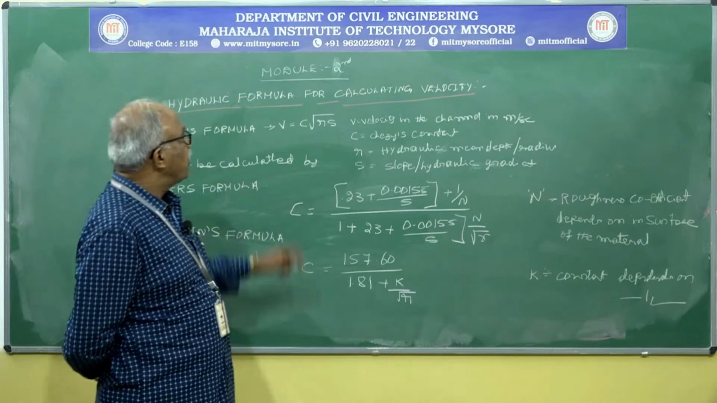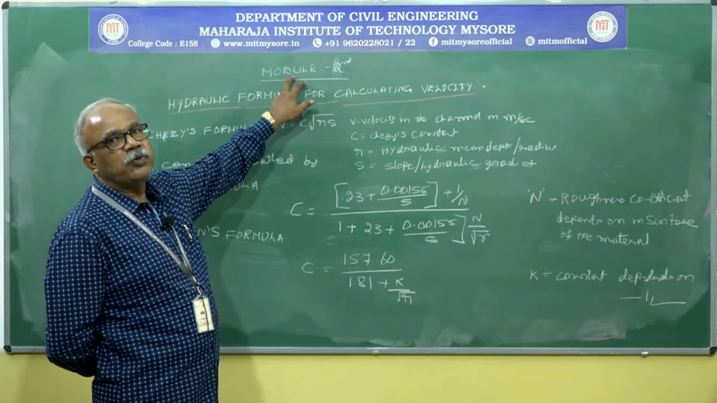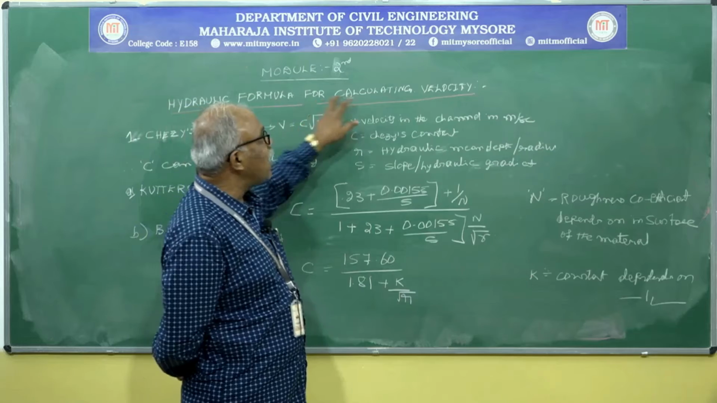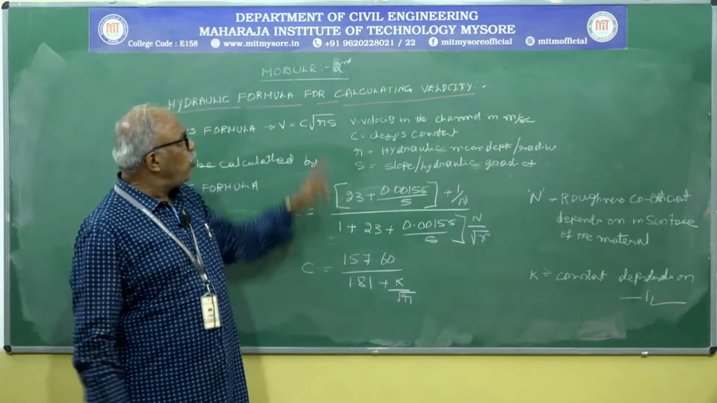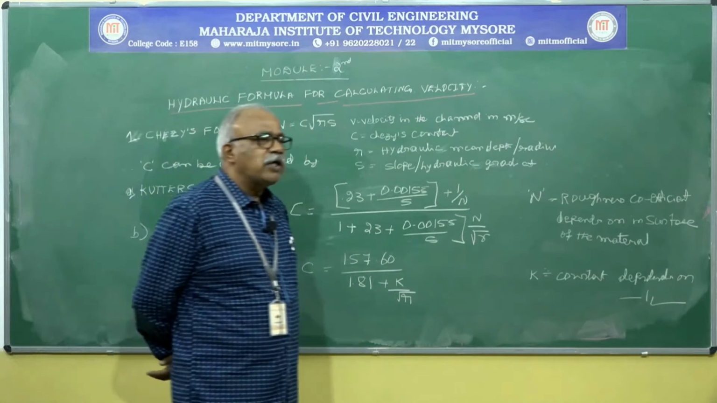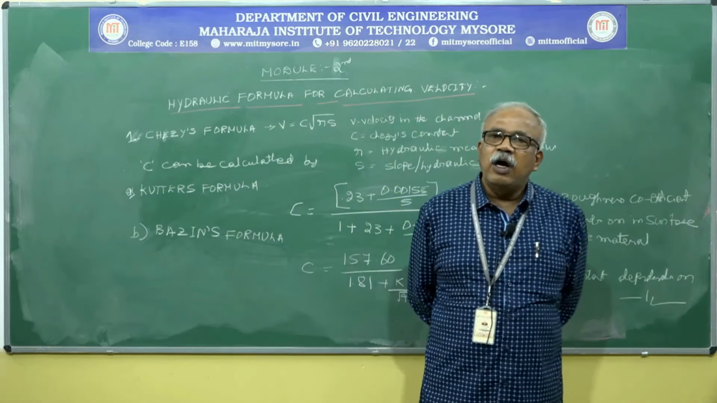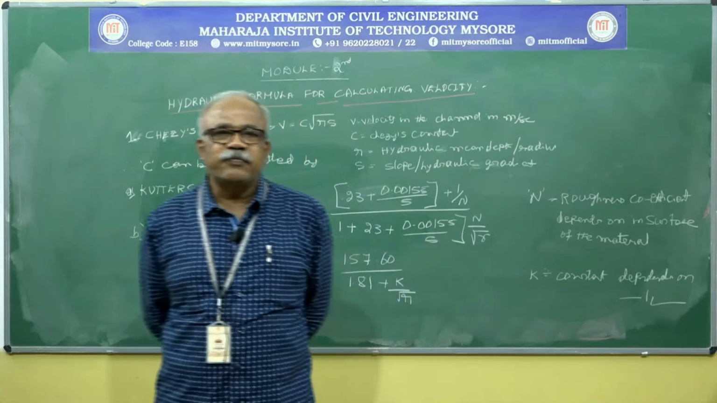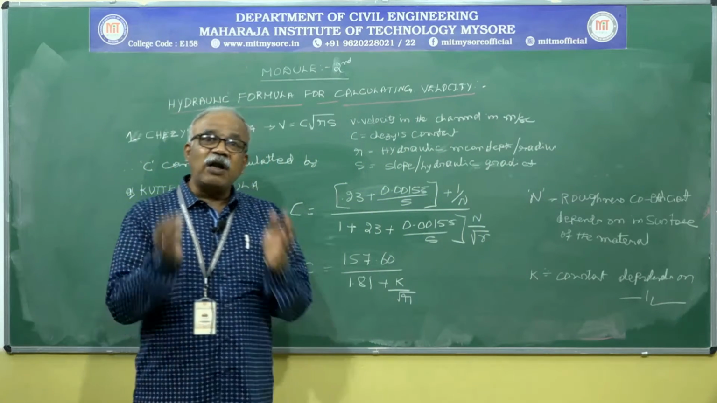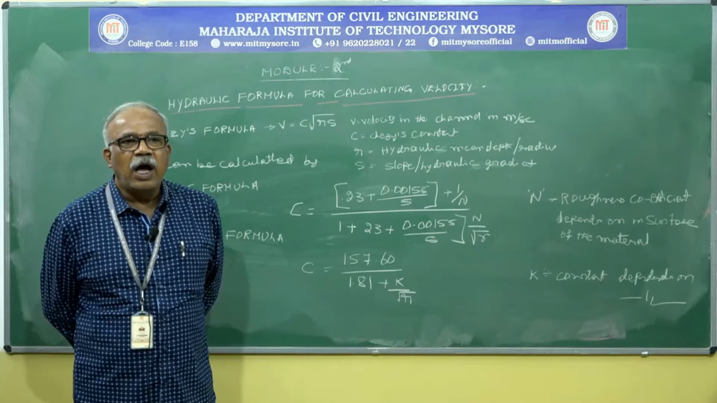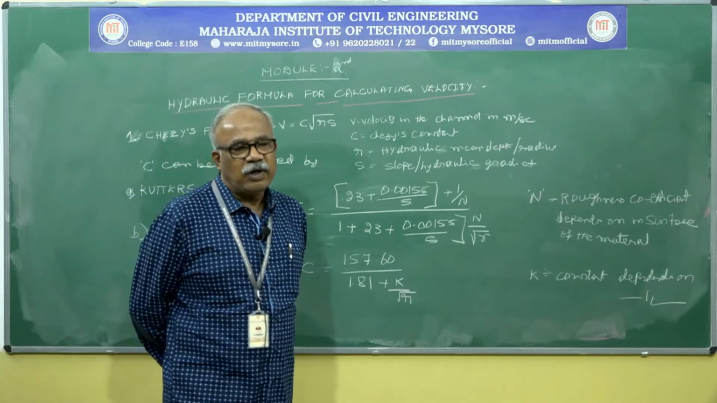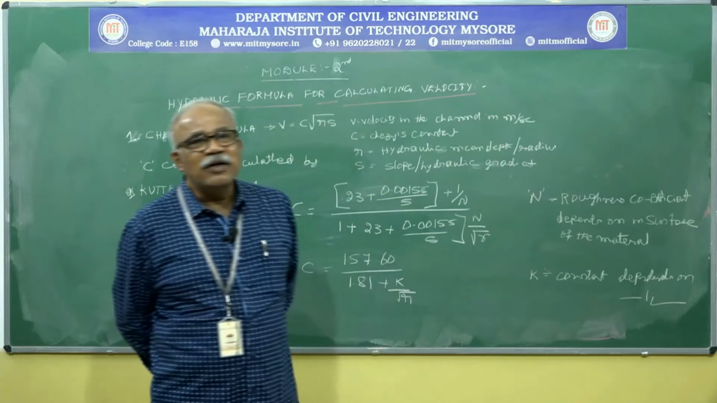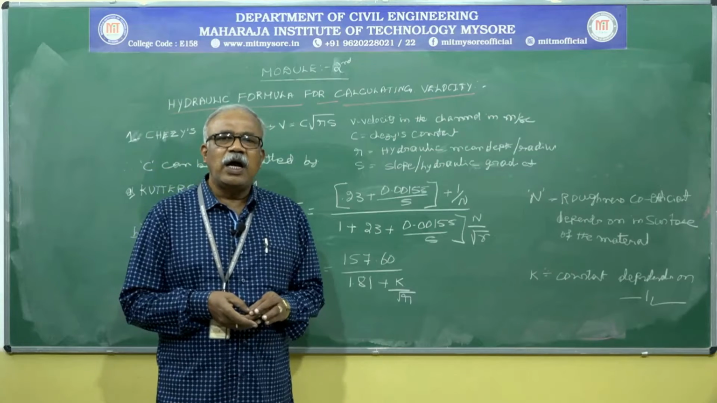In today's class, I am going to start with module 2. In module 2, I will directly start with hydraulic formulas for calculating velocity. Before calculating all those things, you have already studied in the first module how to calculate the population using different equations or formulas. Second, what is the rainfall intensity and what is the coefficient of rainfall. These are all essentially needed for calculating the discharge of wastewater.